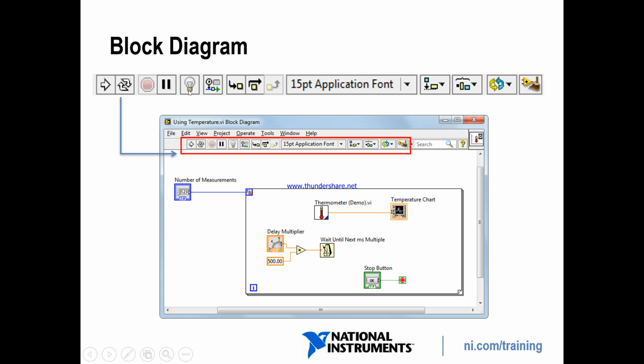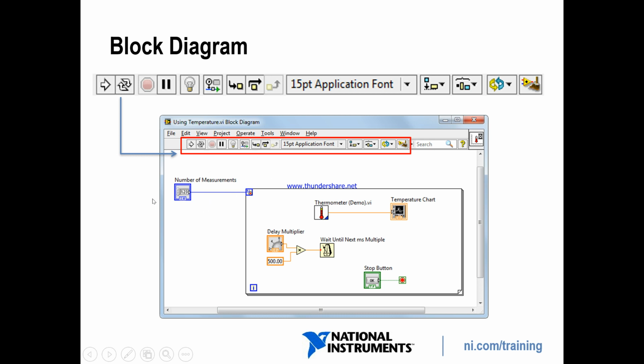Here we are using the for loop. Whenever you use any kind of for loop or while loop, press only the run button. Don't press the run continuous button. Here we are using the while loop.